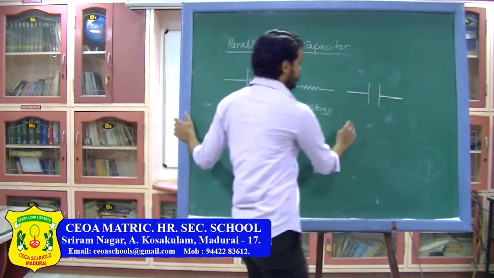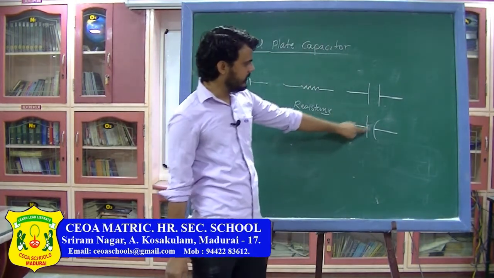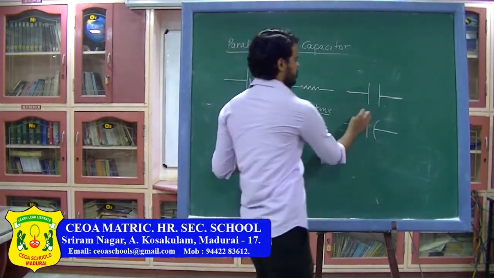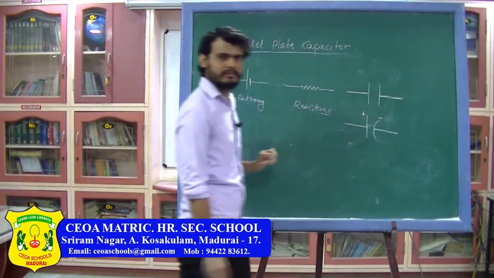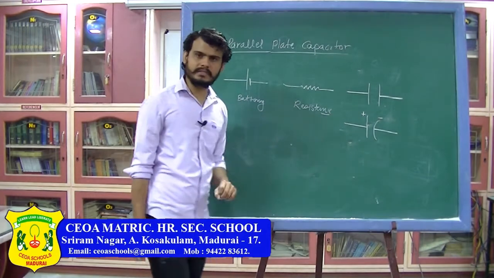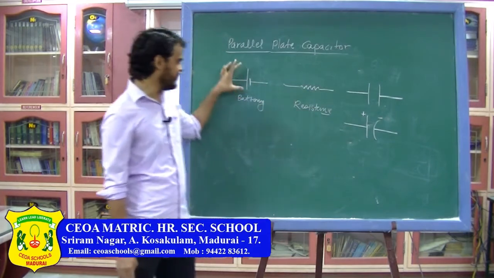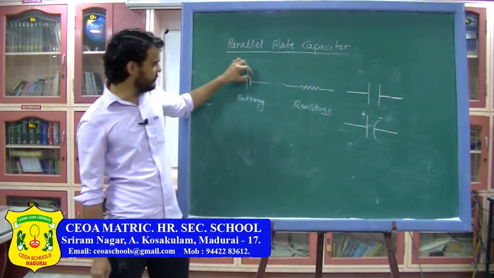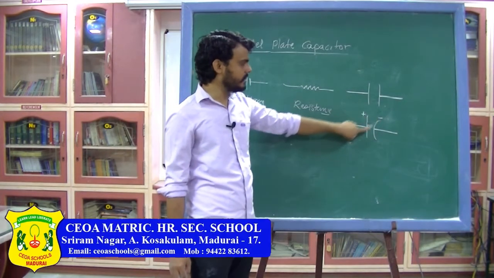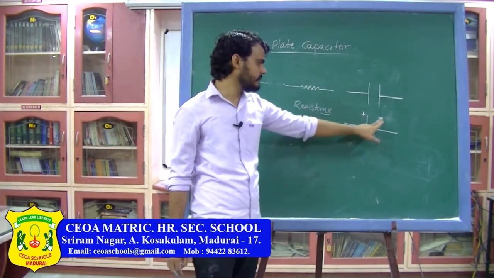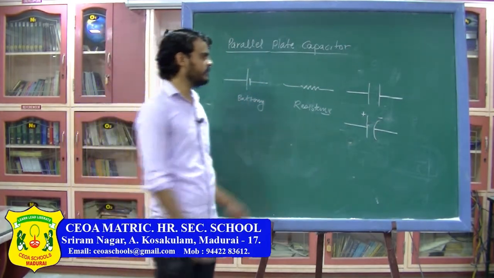Another symbol for capacitor which can be used is this, one straight line and another curved line. This line denotes the positive plate of the capacitor and this denotes the negative plate of the capacitor. So remember the symbol for capacitor. You should not confuse between the symbol for battery and the capacitor. Battery: one small, one large, one small, one large. For capacitor both of them will be the same, or one will be straight and another one will be curved. The curved line denotes the negative plate of the parallel plate capacitor. So this is the symbol for capacitor.